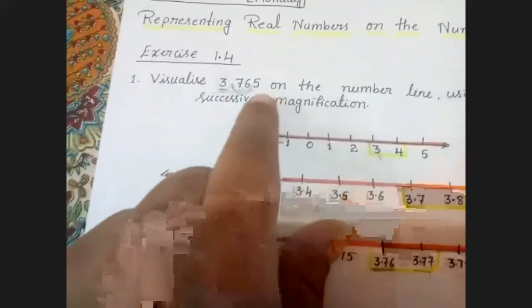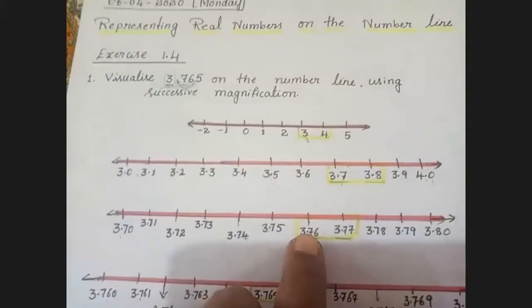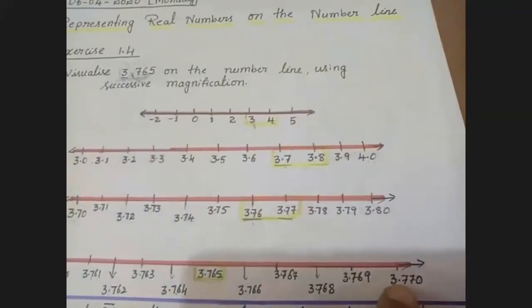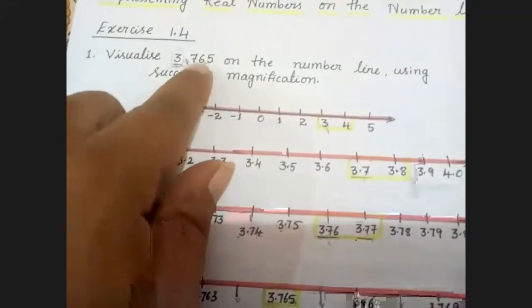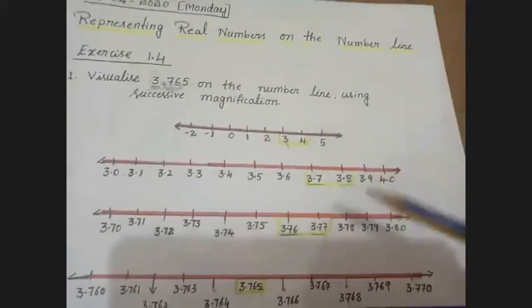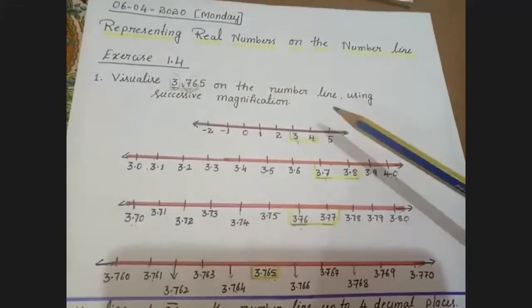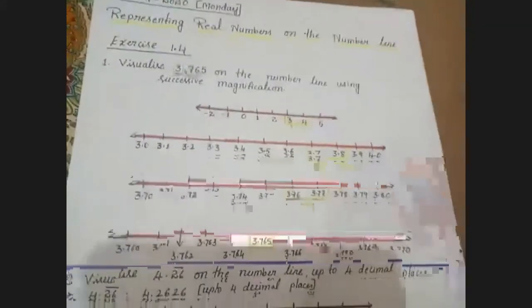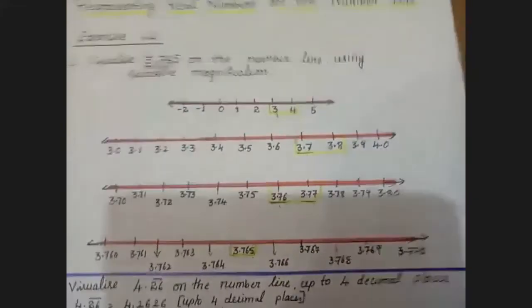So this lies between 3.76 and 3.77. That 3.760 and 3.770 I take, until you get this number. Anyone have any doubt in the successive magnification of decimal expansion? Am I clear to everyone? So children, when you are doing this, please don't look, do it on your own, then cross check the answer.